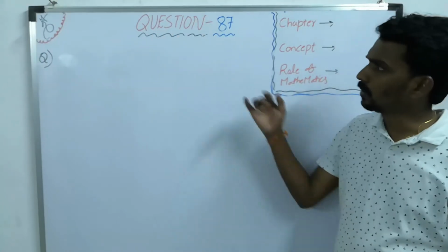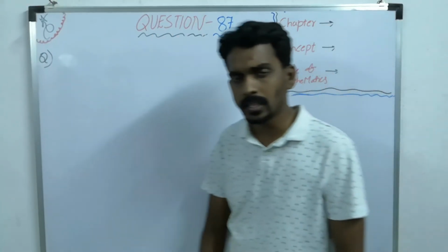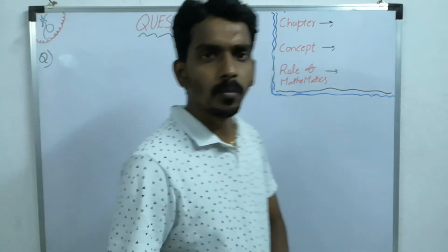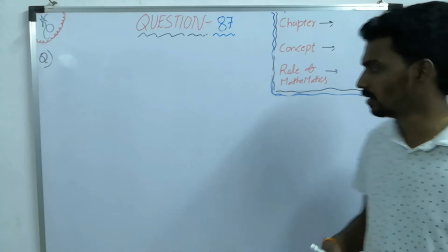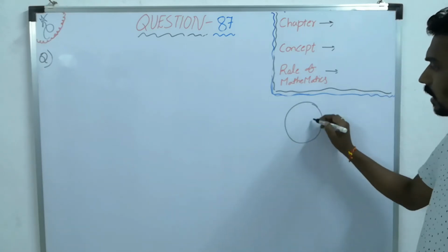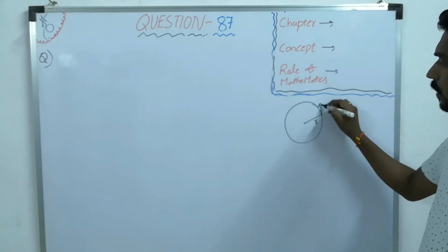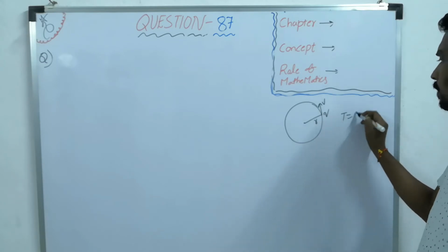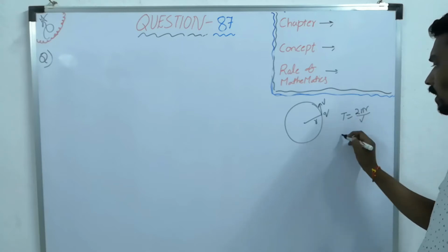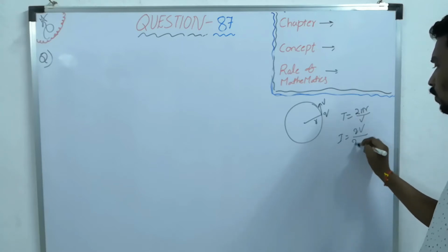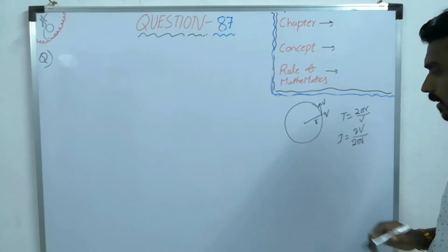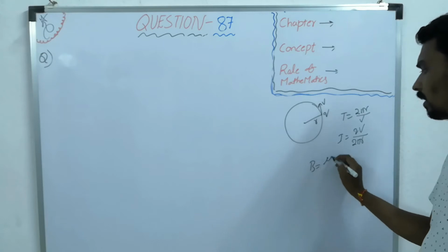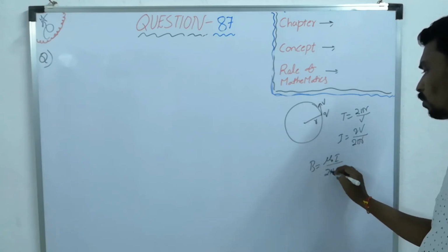Hi everyone. In question number 86 we have taken n number of charges moving in concentric circles. When you consider one single charge q moving with a speed v in a circular path, the time period is 2 pi r by v, so the current is qv by 2 pi r, like q by t. Then due to a circular current, what is the magnetic field? Mu naught I by 2 pi r.